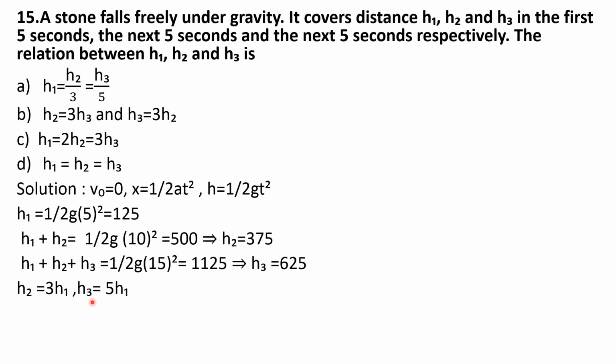And the value of h3 is 625, which you can write in terms of h1 as 125 into 5. So you can write h3 as 5 times h1. So by observing this, you write the relation as h1 is equal to h2 by 3, that is equal to h3 by 5. So the answer is option A.